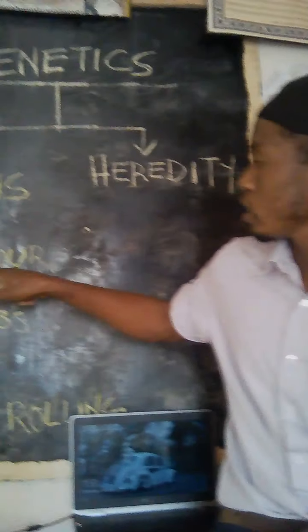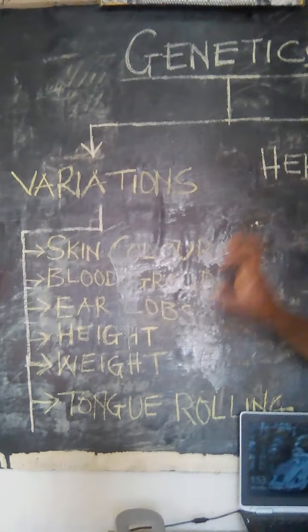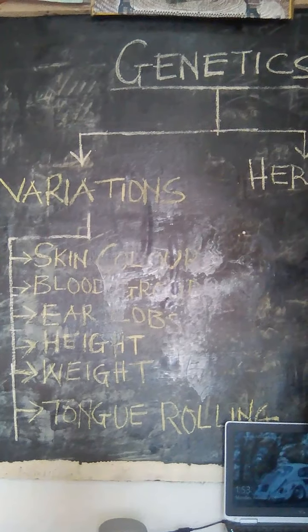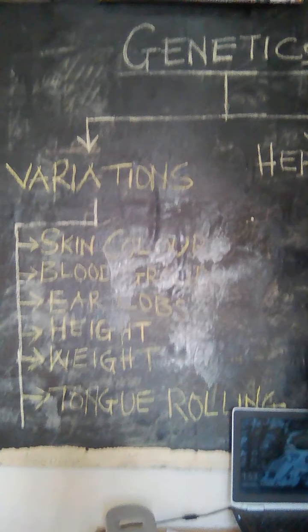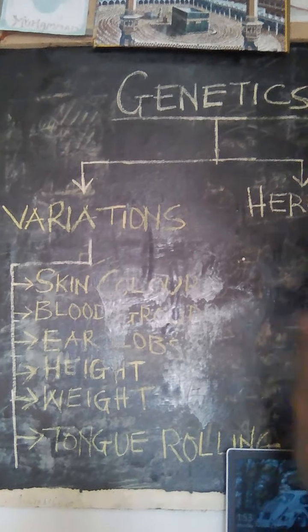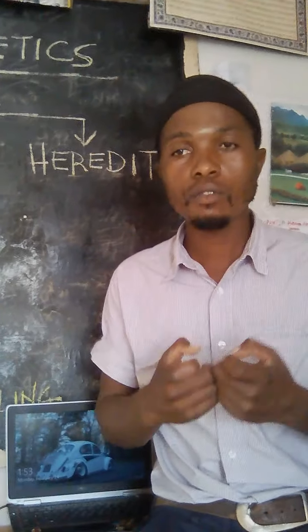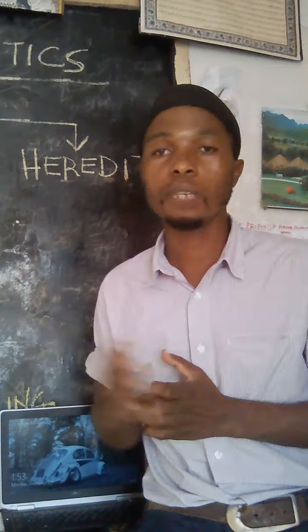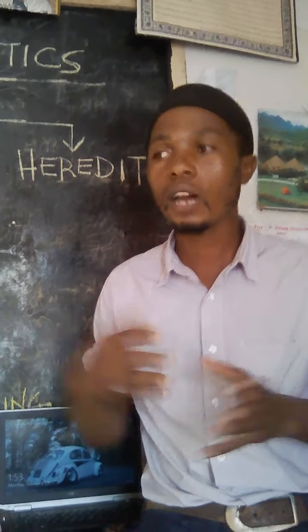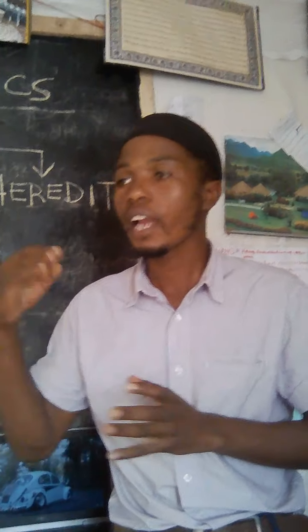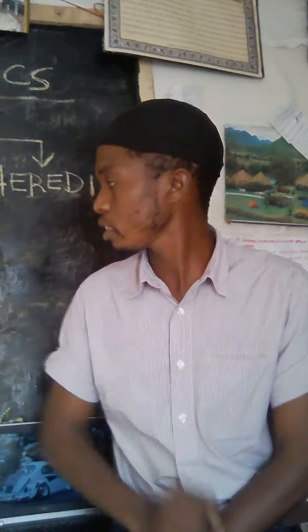The first variation that is highly noticeable is skin color. You might find out that parents with dark skins are able to give rise to offspring with light color, or even children of the same family might exhibit differences in skin color, whereby some have light skins while others have dark skins.